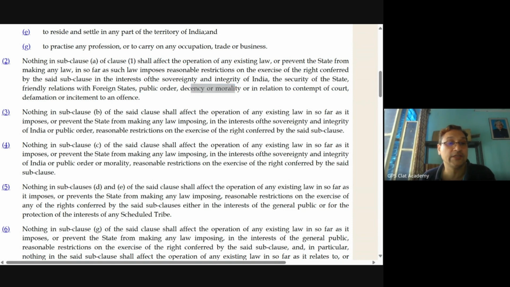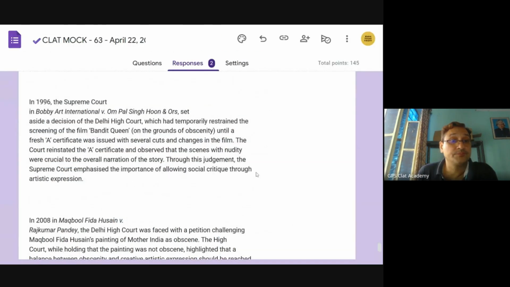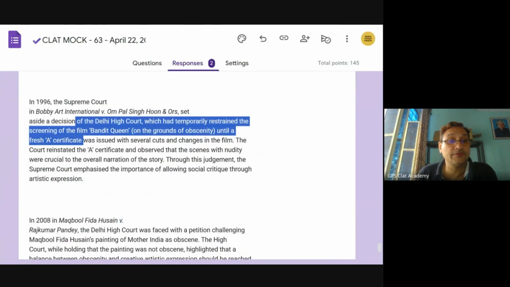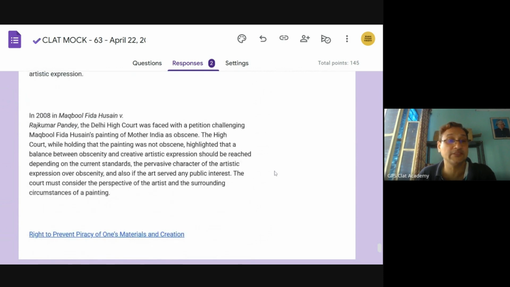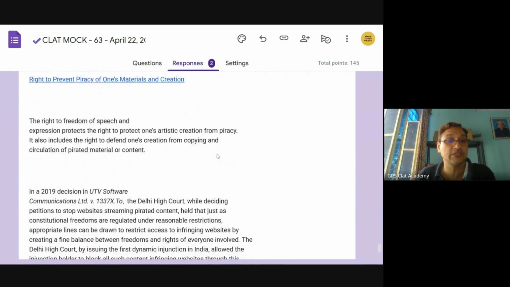Now, having said that, M.F. Husain's case is also on the same question of what is obscenity and what is not, because the Article 19 Clause 2 restriction is there. That is why they are enunciating the scope of Article 19, right? Bobby Art International, we have seen, also discusses decency and morality as enshrined in the Constitution. M.F. Husain's case we have seen.